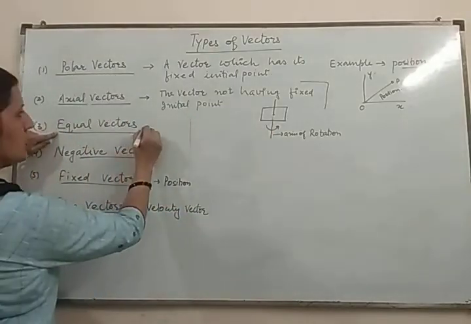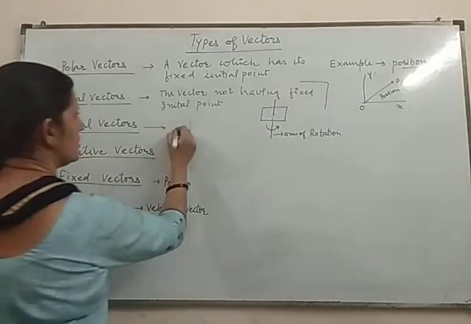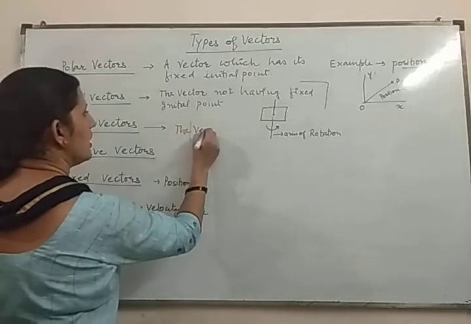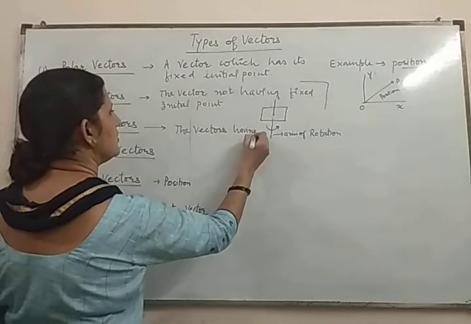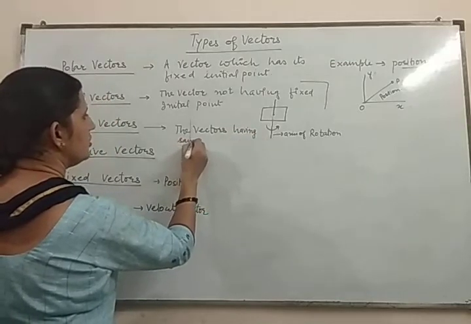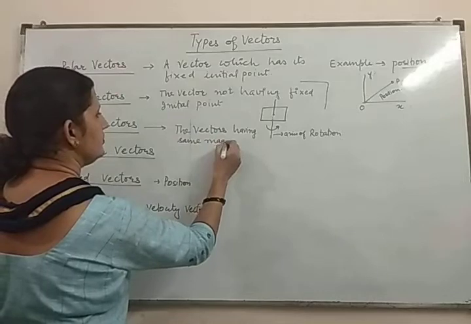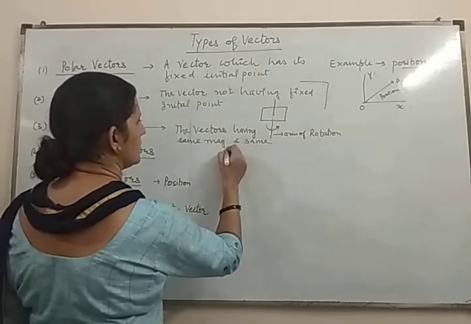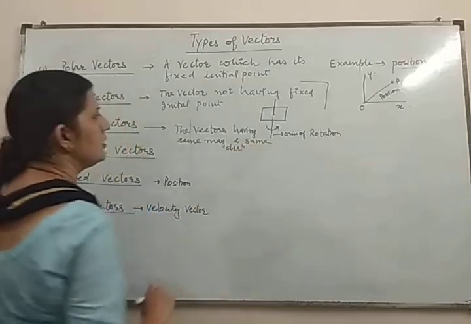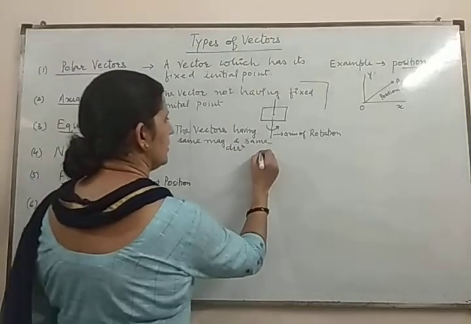Then the next one is equal vectors. The vectors having the same magnitude and the same direction are known as equal vectors.